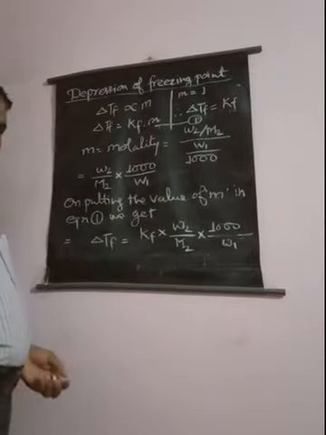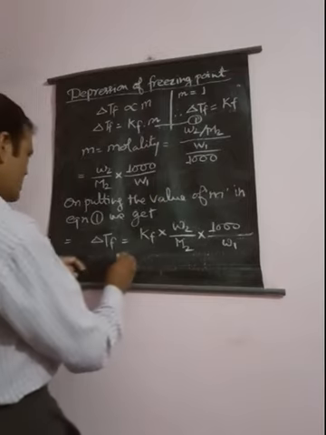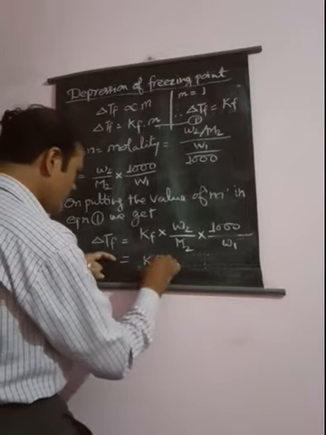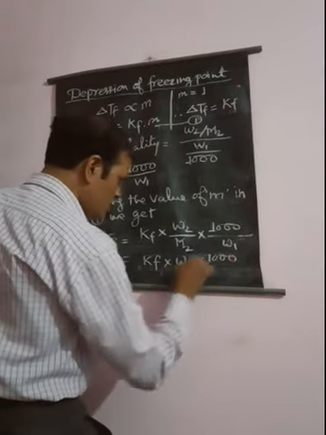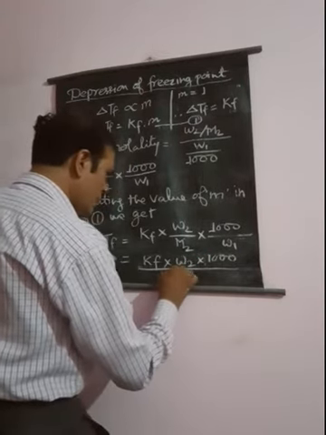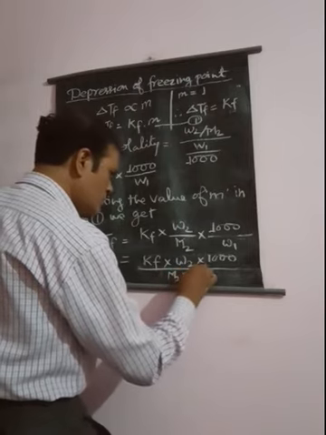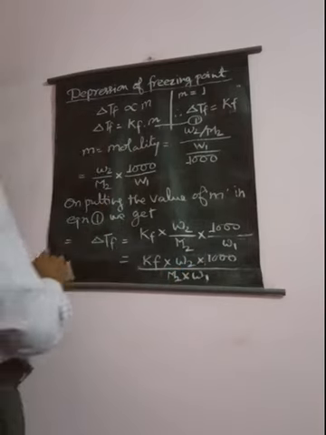Or we can also write it as Kf into W2 into 1000 divided by M2 into W1.